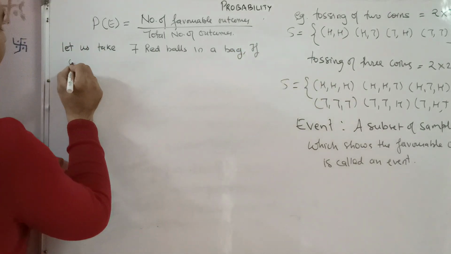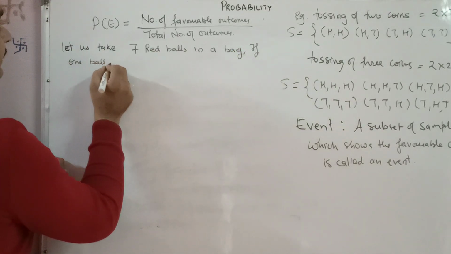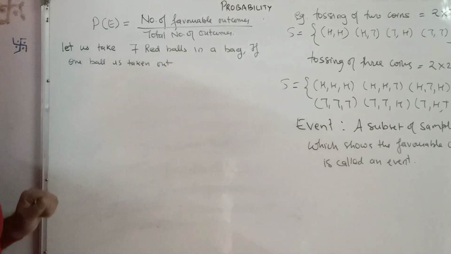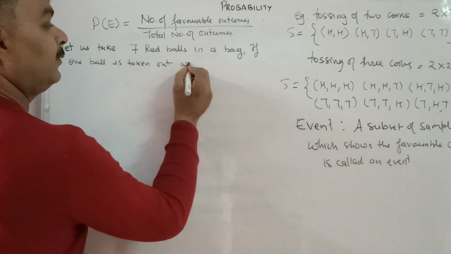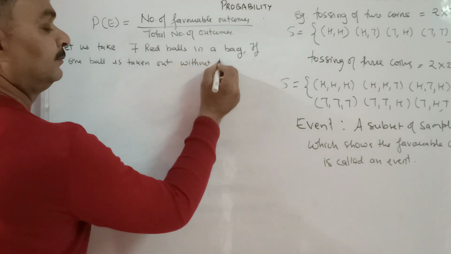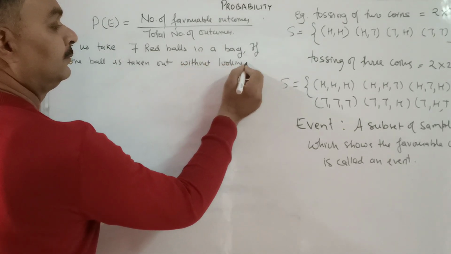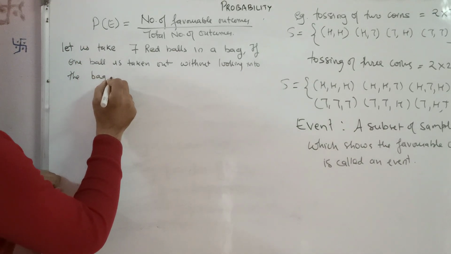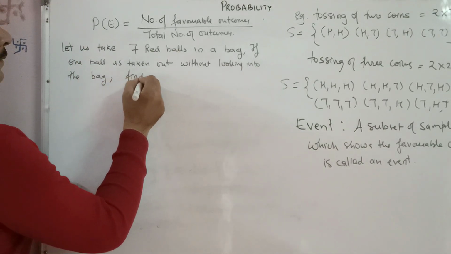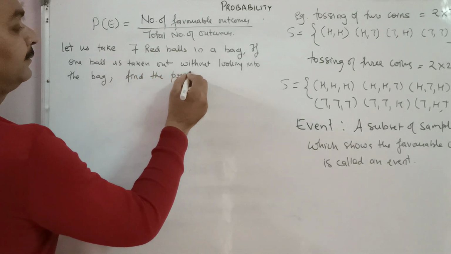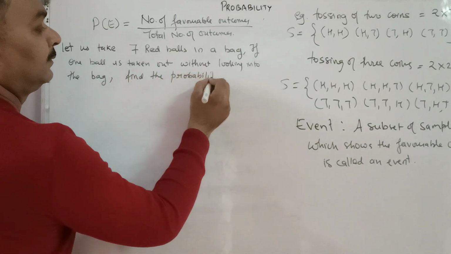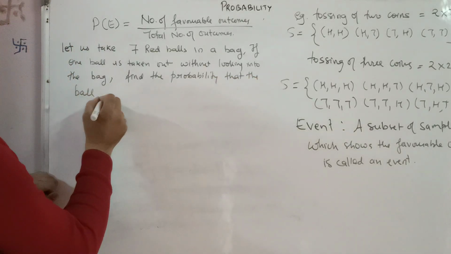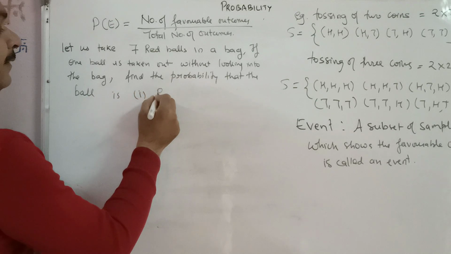If one ball is taken out without looking into the bag, then find the probability that the ball is red.